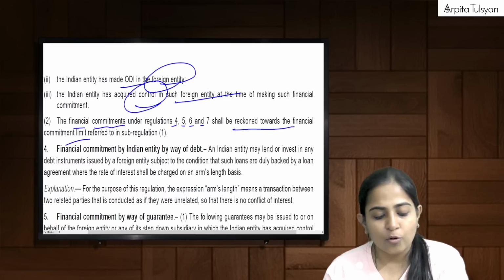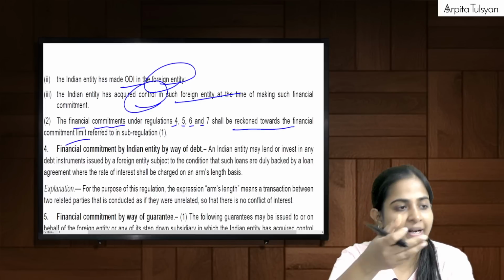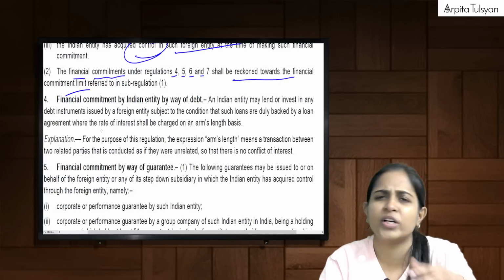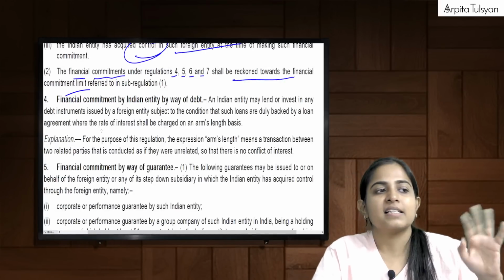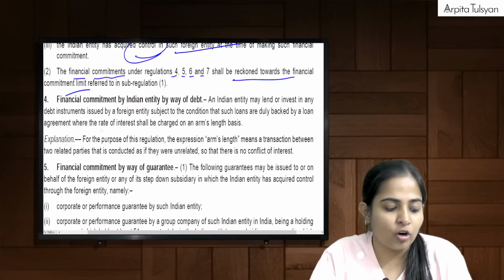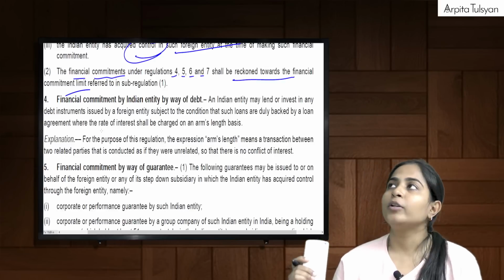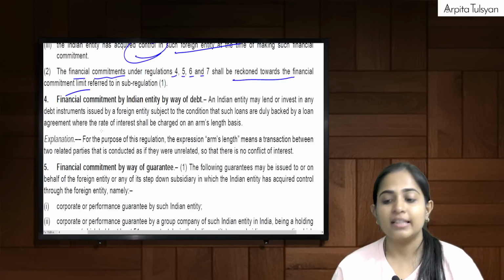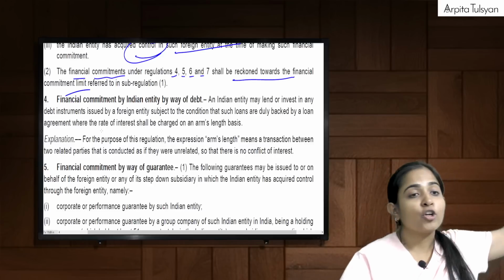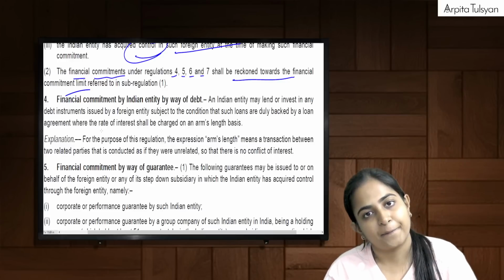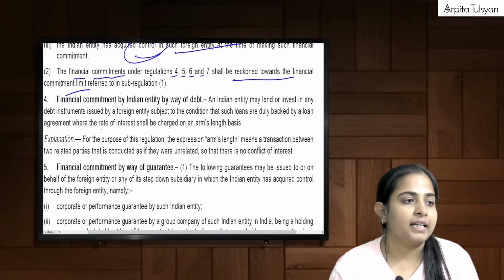Means whatever is going to come below, as you can see here on the board, by way of debt, by way of guarantee, everything will be included in that limit. This is nothing new that we are studying. We have already studied financial commitment, right? So now they are just giving us the bifurcation of what all things will be included in the financial commitment limit, right?